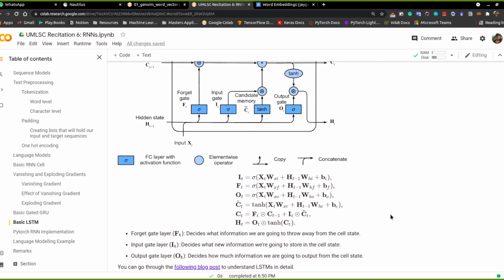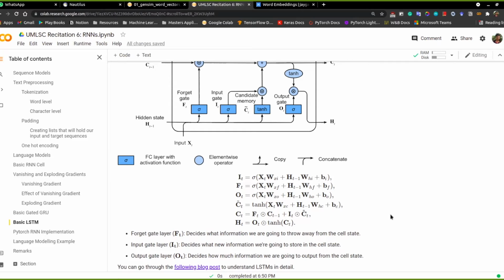It's again a sigmoid network, a network applied after a sigmoid, so we are making predictions between 0 and 1 on how much information we are going to update, and how much of the current candidate cell memory we will add to the global cell state, C t minus 1, and that will propagate further. At time step T, that would be C T that we obtain.